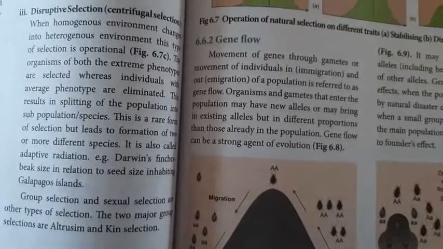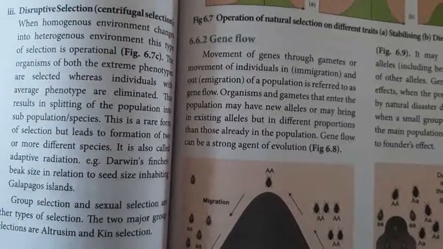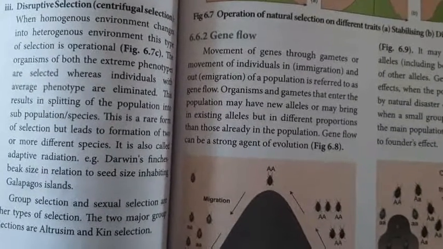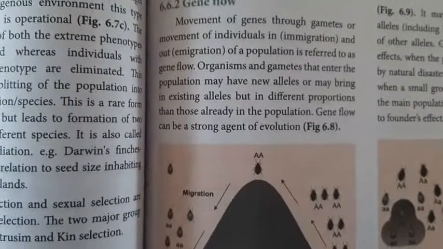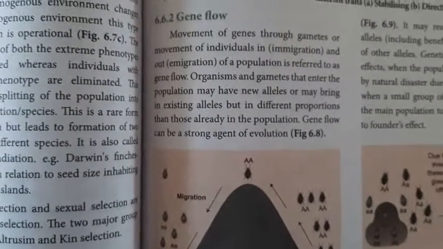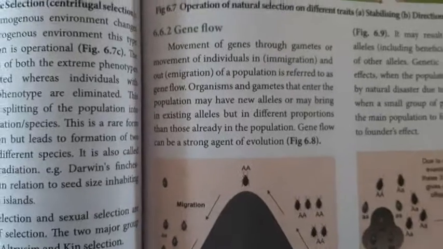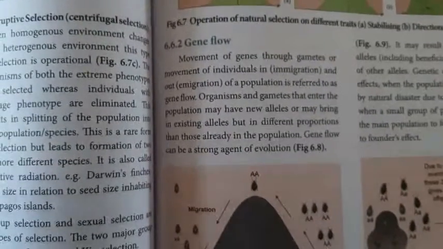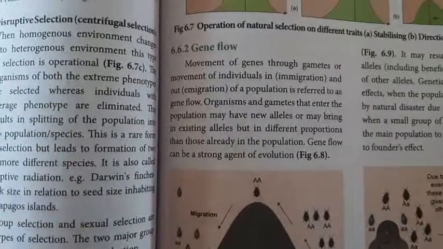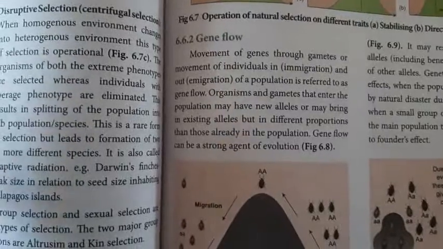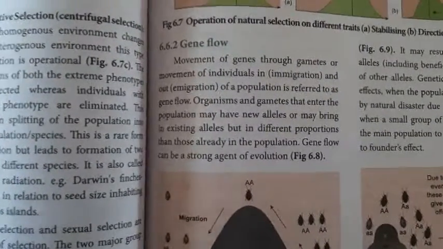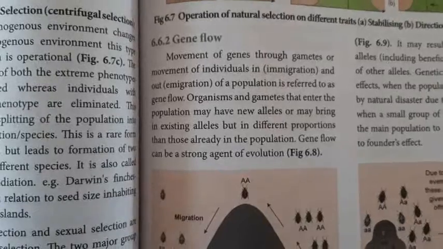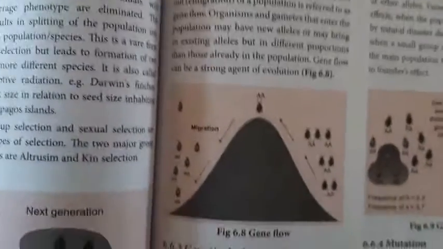Organisms and gametes that enter the population may bring in new alleles or existing alleles, but in a different proportion than those already in the population. Gene flow can be a strong agent of evolution.